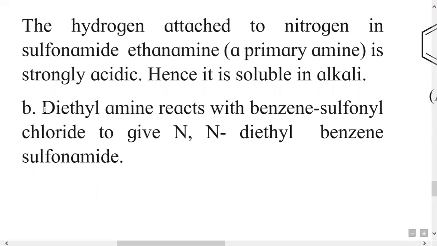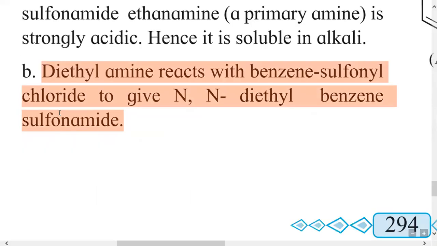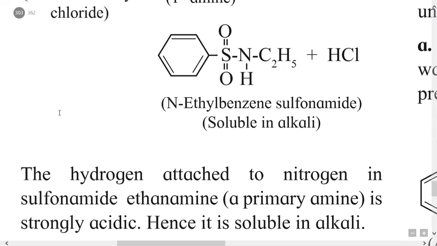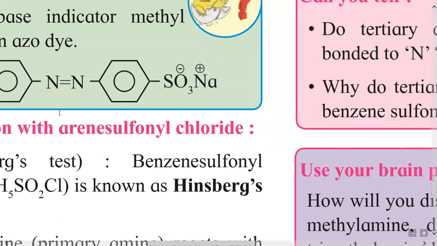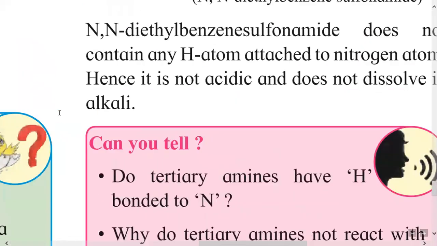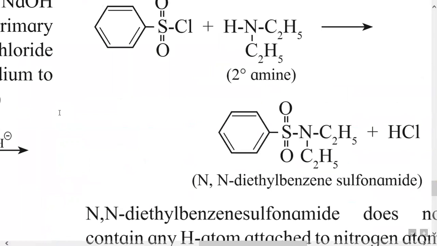Then the next reaction under this is diethylamine reacting with benzene sulfonyl chloride to give N,N-diethyl benzene sulfonamide, and the reaction is, here this is benzene sulfonyl chloride when treated with NH(C2H5)2, this is a secondary amine.